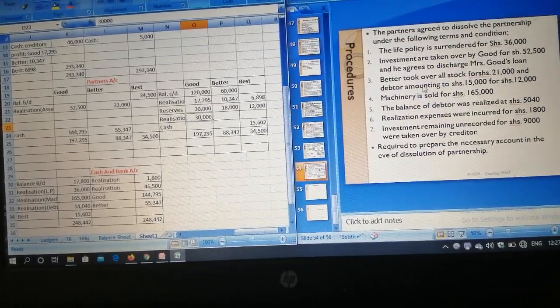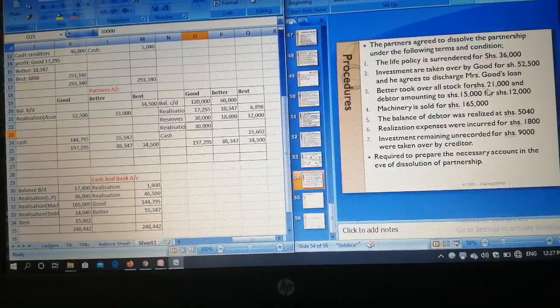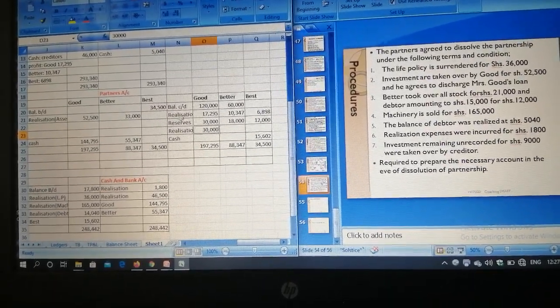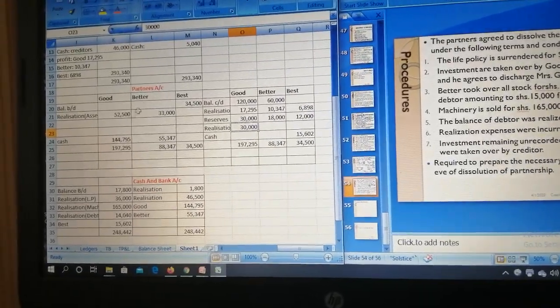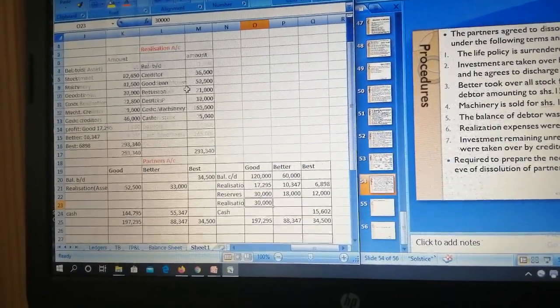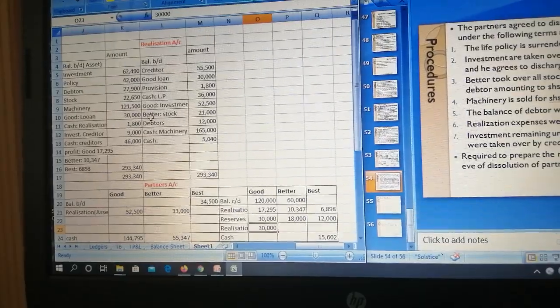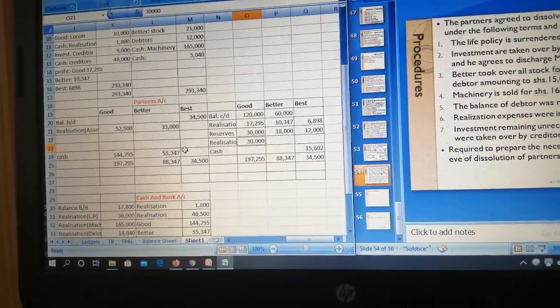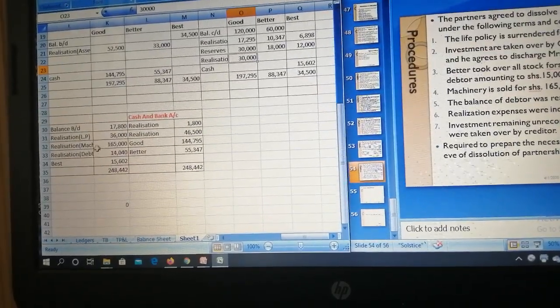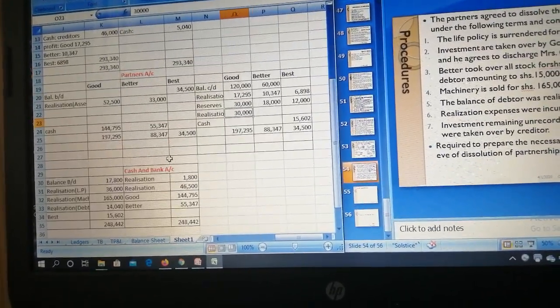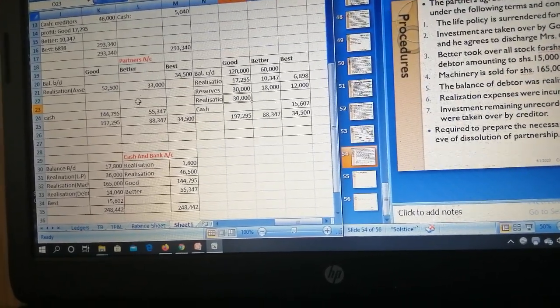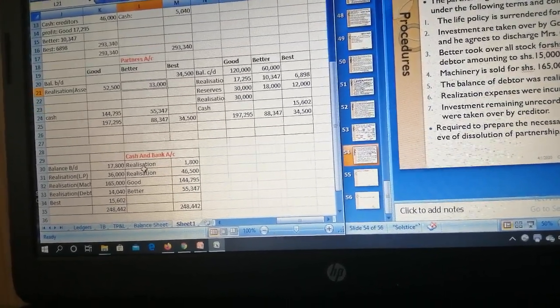Third, Better took over stock for shillings 21,000 and debtors amounting to shillings 15,000 for 12,000. So Better is taking over stock and debtors. So you come to Better's account, we debit Better, we have stock and debtors 21, 12, which is 33,000.